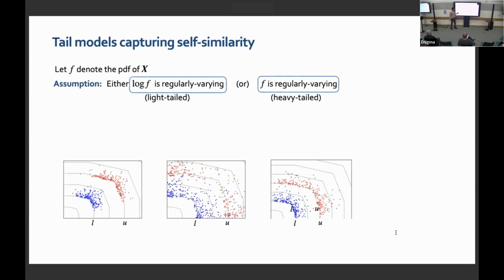So when can we have this beautiful mirroring, self-similarity, in how tail events happen? Under what assumptions? There can be a broader variety of assumptions, but for the sake of simplicity, I'm focusing on some simpler ones. Let f denote the probability density function of the random vector X. If the random vector is light-tailed, I'm requiring that the logarithm of the density be regularly varying. If it is heavy-tailed, I'm requiring f itself, the density itself, to be regularly varying. These are multivariate densities, so I'm talking about multivariate regular variation.